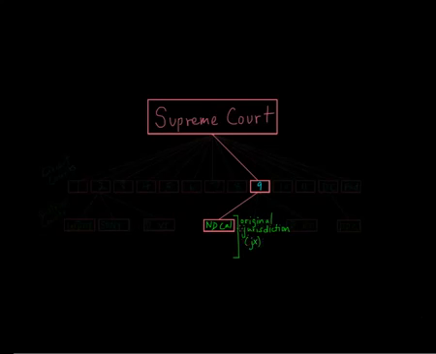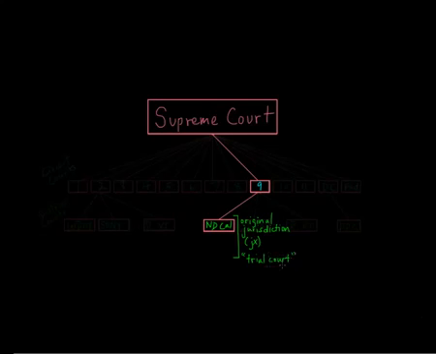We say that the district court has original jurisdiction because it's the court that has the power to hear the dispute in the very beginning, at the origin of the case. Usually it's when one party files a lawsuit claiming that some other party has done something wrong. The court of original jurisdiction is sometimes also referred to as the trial court. That's just because this is the court where trial happens.